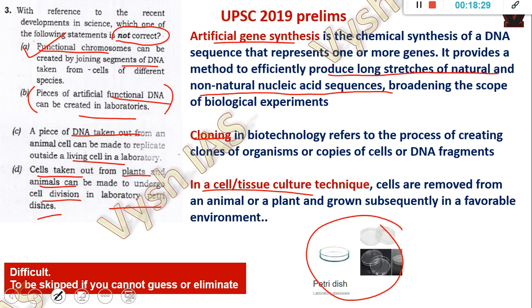And the next one, if you see, a piece of DNA taken from an animal cell can be made to replicate outside a living cell in a laboratory. This is what actually happens in cloning. In cloning, you take a cell from an animal and then try to replicate it and make another model of that. So it's a kind of cloning method only. It's not exactly the same, but that is the technology involved. And the third one, plant and animal cells are taken, and then again cell division. Again, artificially they are doing something outside. That is actually cell culture or tissue culture, which you learn in science if you have learned it.